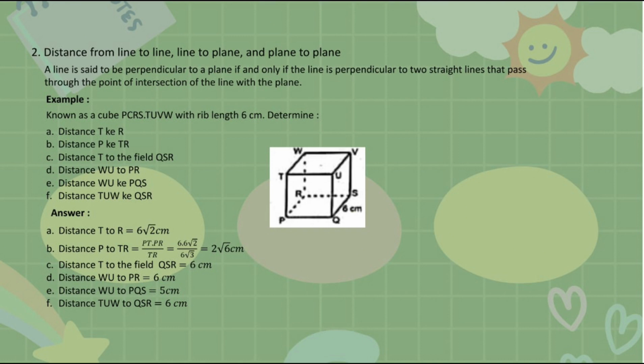Next, distance WU to PR equals the length of the edge of the cube. Because the edge length of the cube is 6 cm, the distance from line WU to PR is 6 cm. Next, distance WU to PQS equals 5 cm, and distance TUW to QSR equals 6 cm.